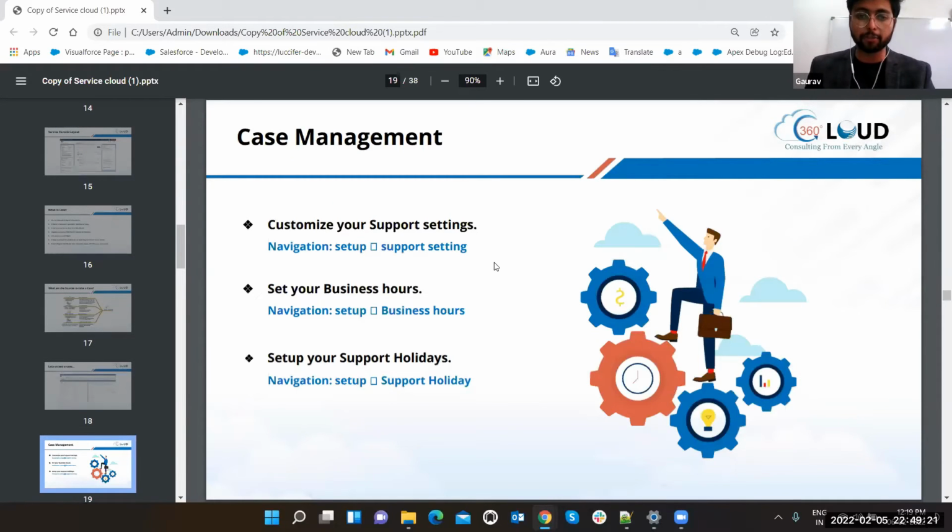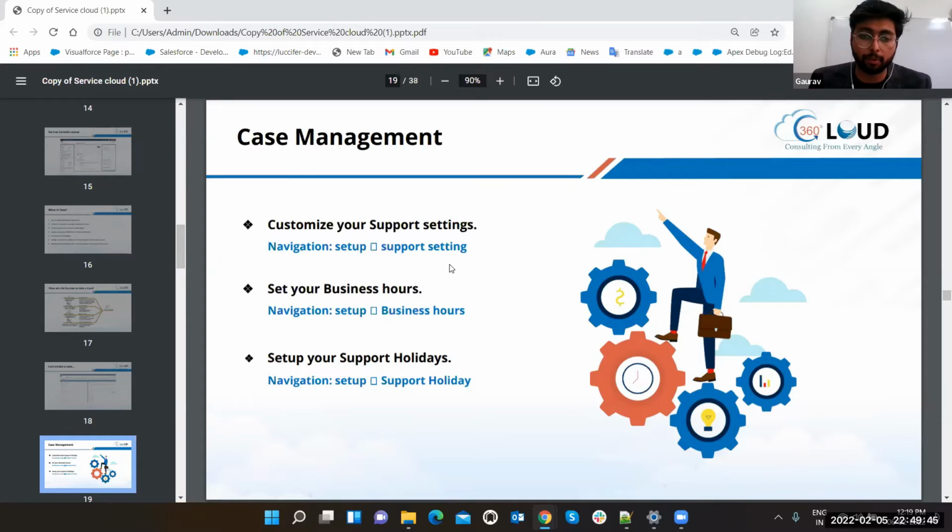So yeah, case management: how you can manage the cases. Now, as one of us said, suppose you are having a call center. That call center never runs on its own. That's not how it works, like you just put the earphones on and start working. You have to manage the whole call center, right? You have the settings. You have the hours. You have the holidays. So let me show you.